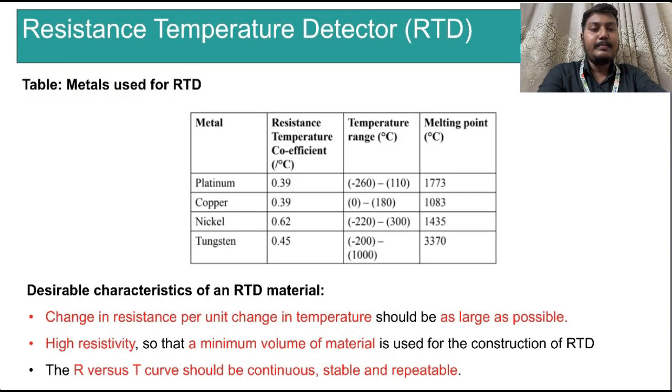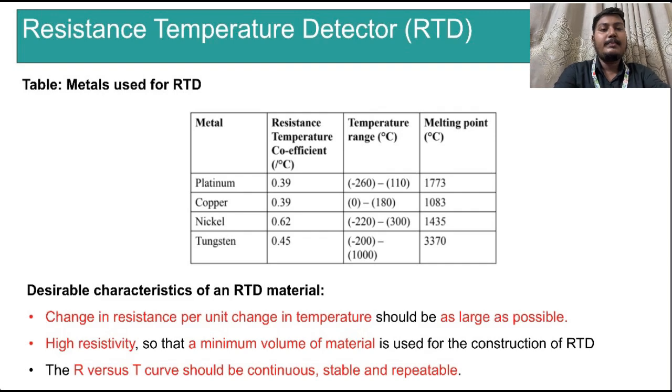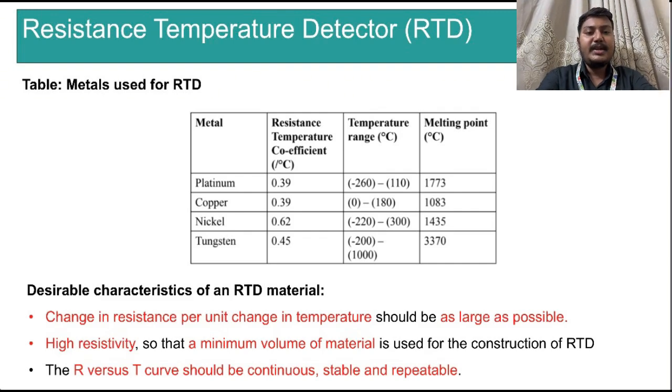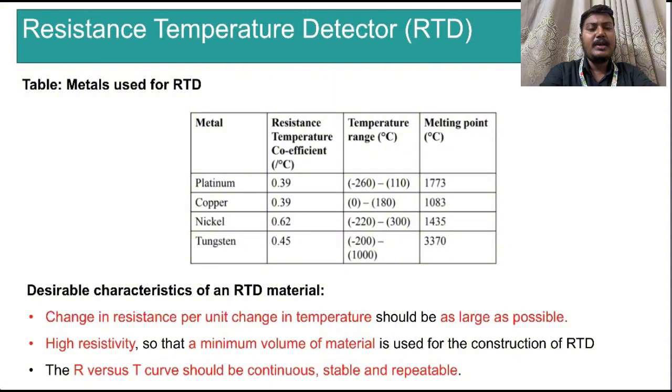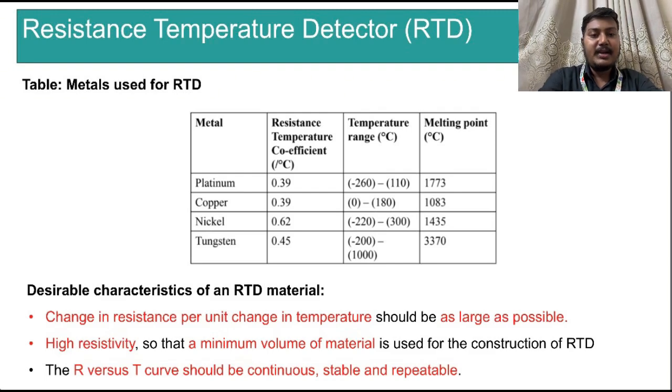Now the second slide, metals used for RTD. The table shows the common metals used in RTDs. Platinum is most commonly used because it is accurate and stable. Copper is cheaper and has good linearity. Nickel is more sensitive to temperature changes, and tungsten is used for very high temperature.